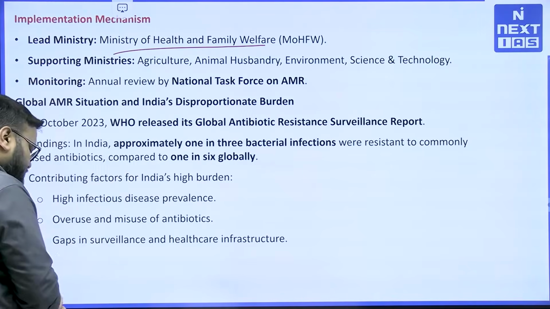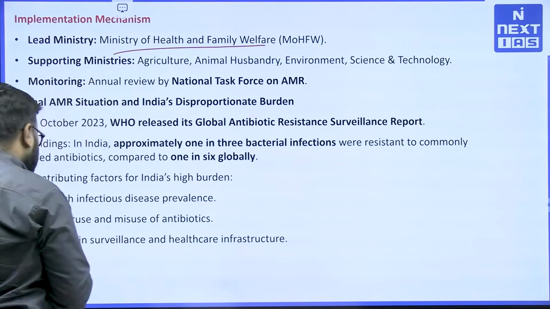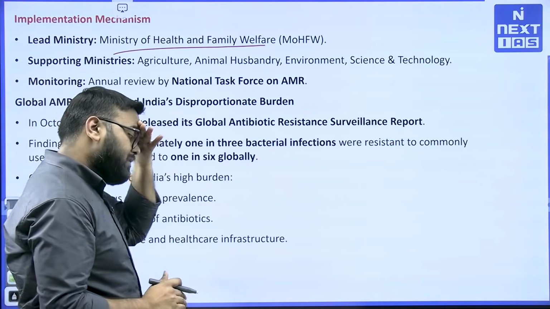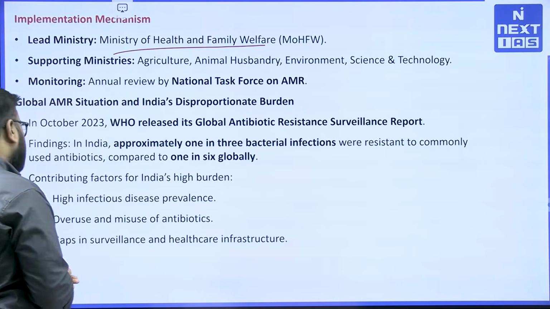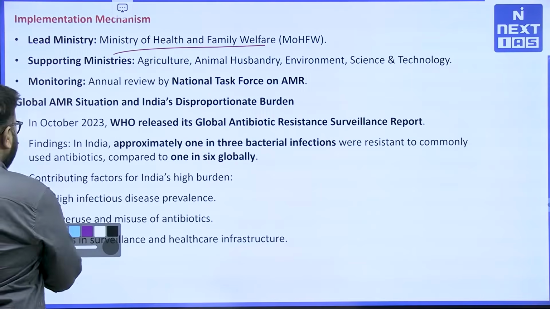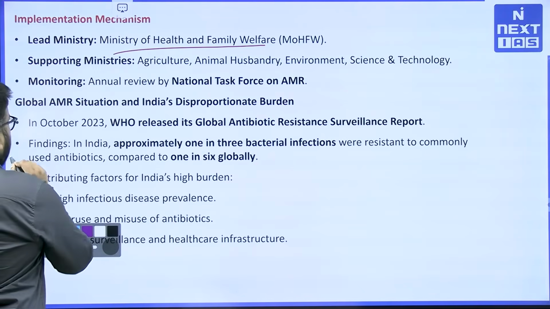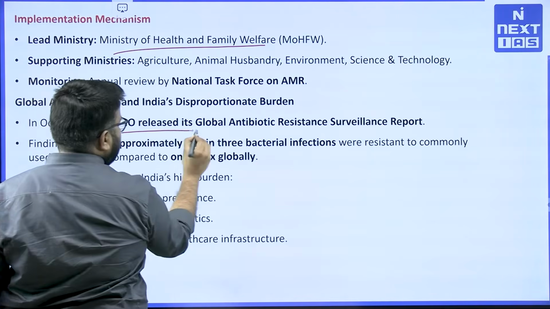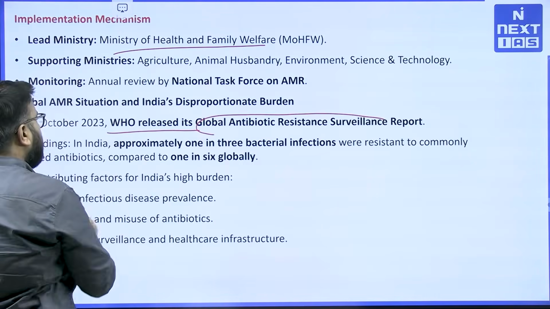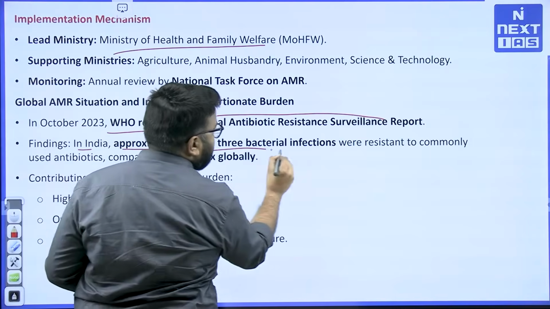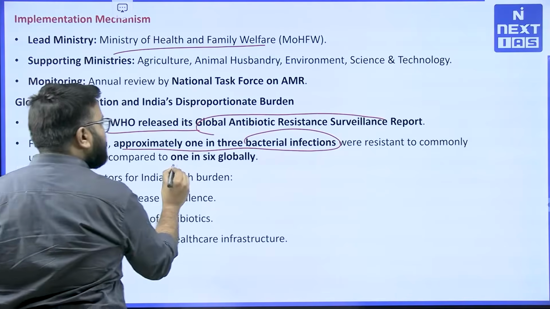These are some of the basics of the plan that is currently in operation. We don't have version 2.0 out yet, but there is news about that particular action plan. In the article itself, in October 2023, WHO released the Global Antibiotic Resistance Surveillance Report. According to that report, in India, approximately 1 in 3 bacterial infections were resistant to commonly used antibiotics, compared to 1 in 6 globally.